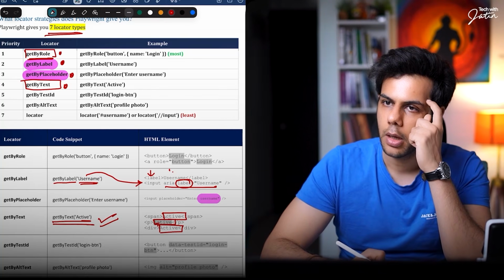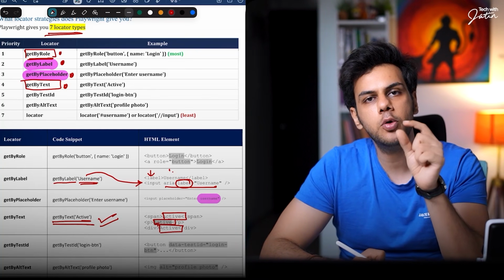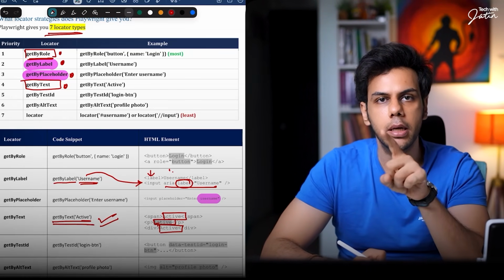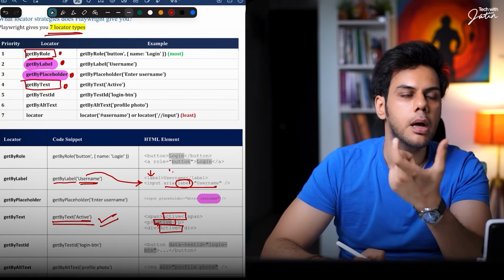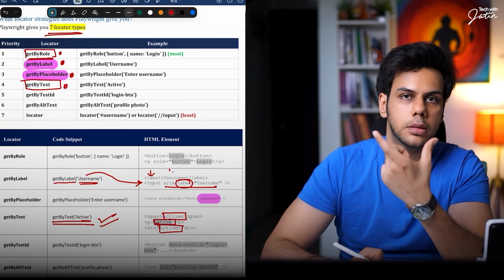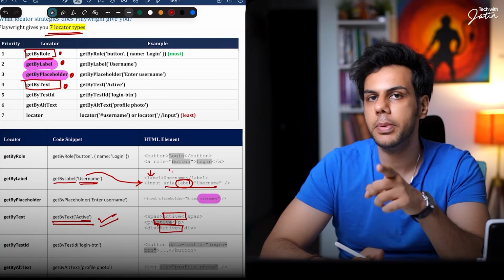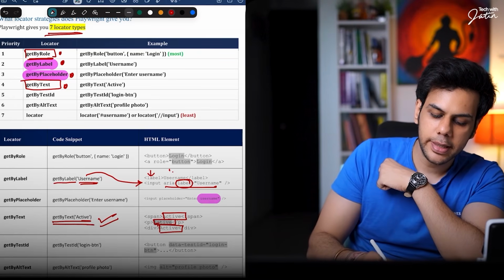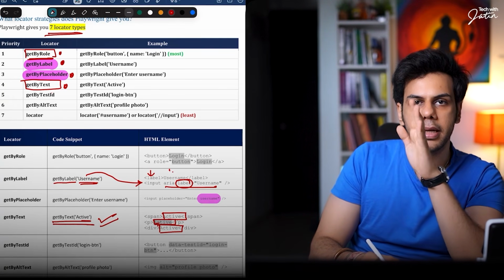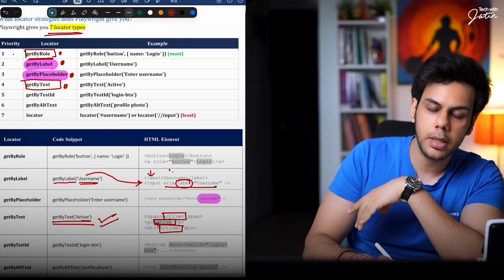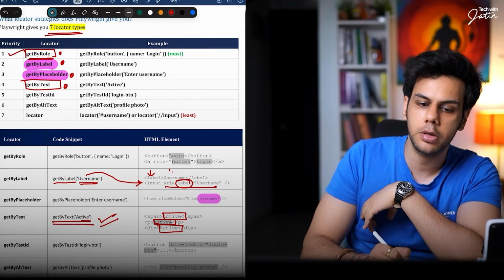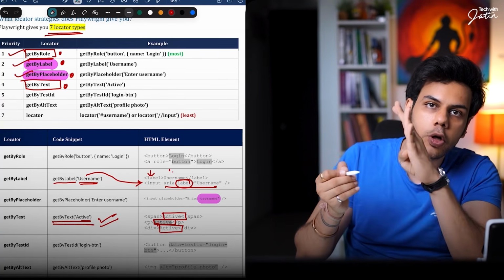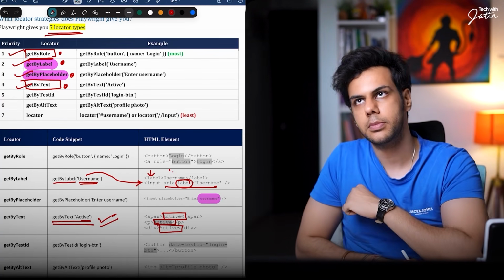This is because for a human, it is very easy to locate a checkbox, a text box, a button, a drop down, right? These things we can easily locate. But if I tell you to find a particular text on a page, that is going to take a little bit of time, right? Because you have to then scan through this entire page. So that's the reason your get by text should come later in your locator preference. Here I have given the priority also. The first priority is going to be on the role. Second priority is going to be on the label. Third priority is going to be on the placeholder. Fourth priority is going to be text.